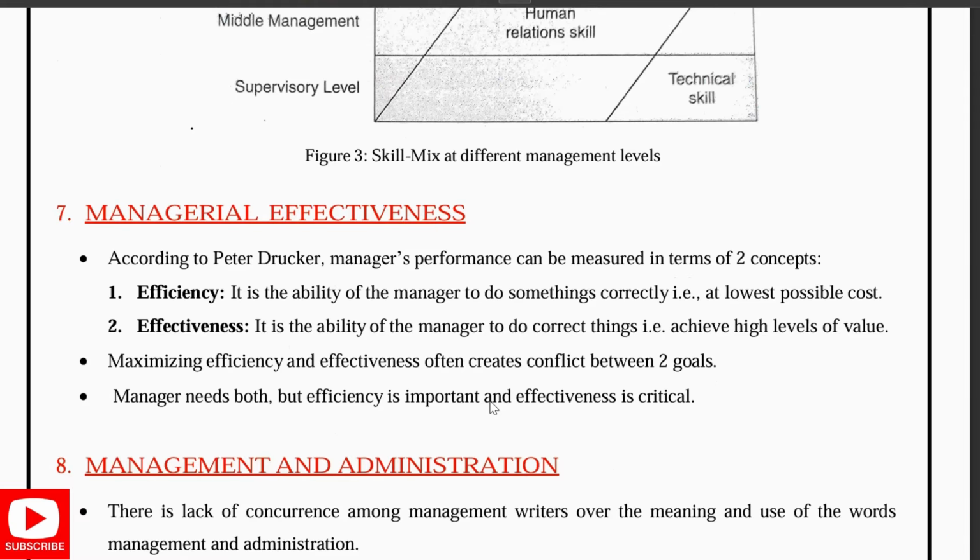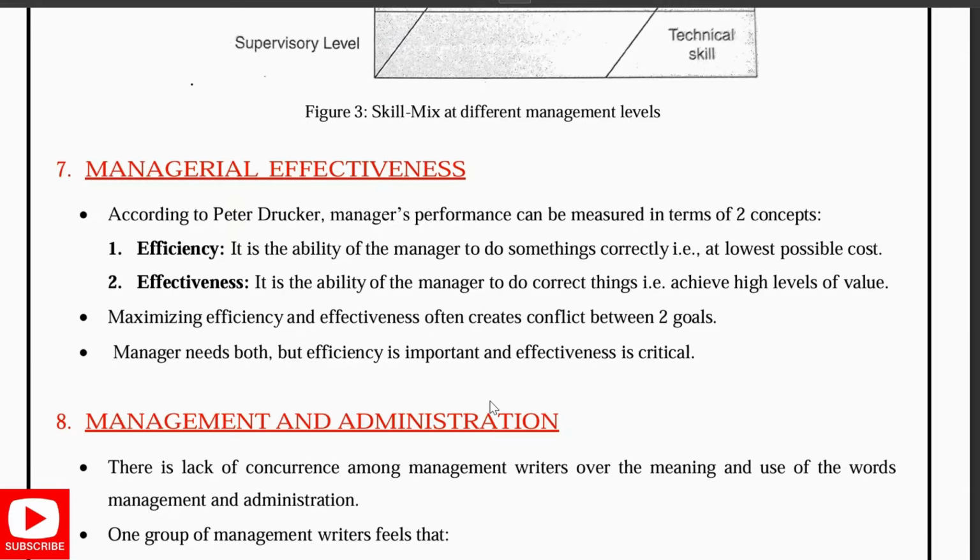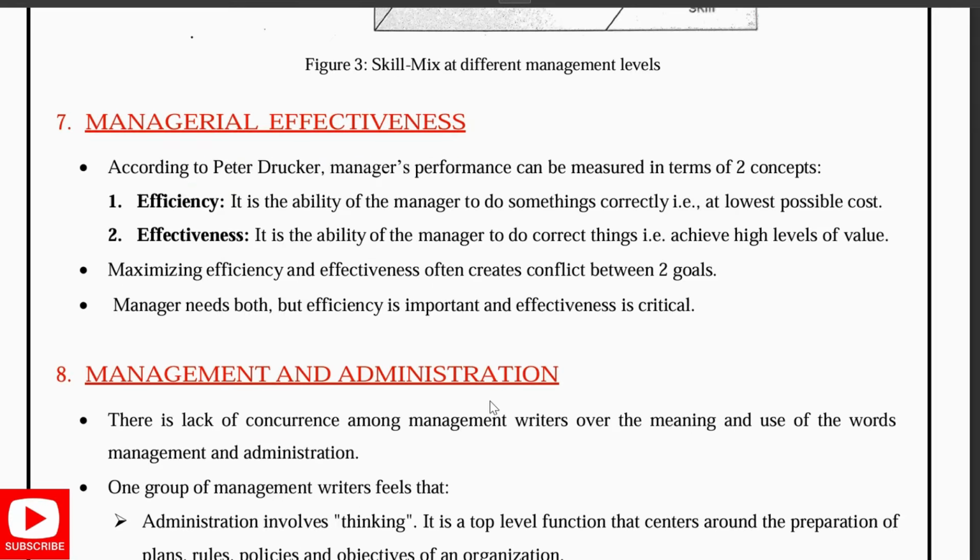Next is managerial effectiveness. Here, according to Peter Drucker, a manager performs two types of concepts: efficiency and effectiveness. Efficiency is nothing but the ability to do something correctly at low cost. Effectiveness is the ability to do the correct things, that is, to achieve a higher level of value. Maximizing efficiency and effectiveness often creates a conflict between the two goals.